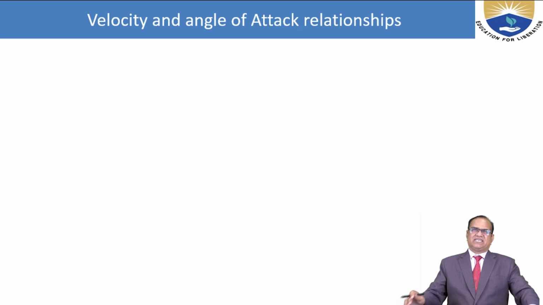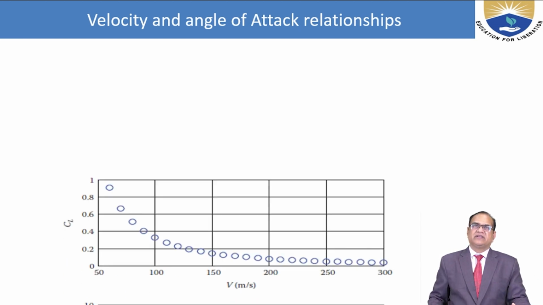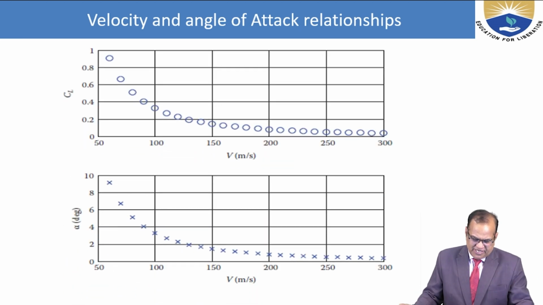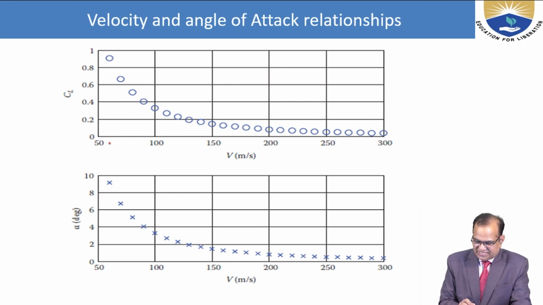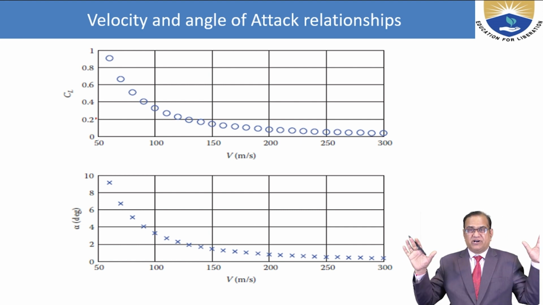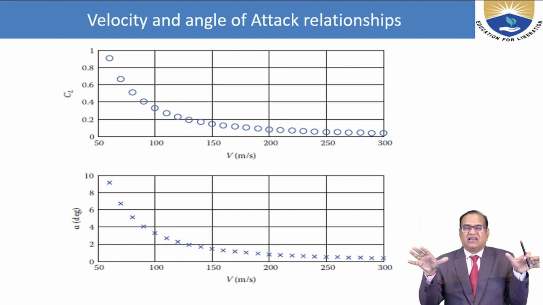Now we will discuss the velocity and angle of attack relationship. What is the relation between the velocity and the angle of attack? We can see a plot here, CL versus velocity. As you increase the velocity, your CL will decrease. You see the birds: when the birds are landing, they need more CL, but velocity is less.